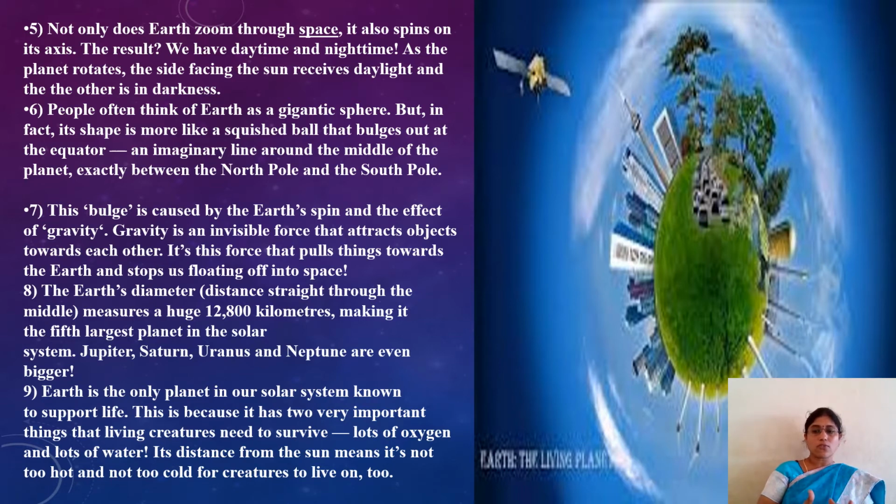We have lots of oxygen, we have plenty of water, and we have abundant air because of our trees, isn't it? So it is very, very useful, and the one and only planet in our solar system which has life. So our Earth is a unique planet which supports life, children.